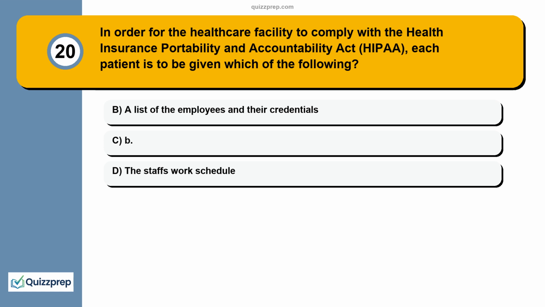Question 20. In order for the healthcare facility to comply with the Health Insurance Portability and Accountability Act, HIPAA, each patient is to be given which of the following? A. A list of the employees and their credentials. B. The staff's work schedule.